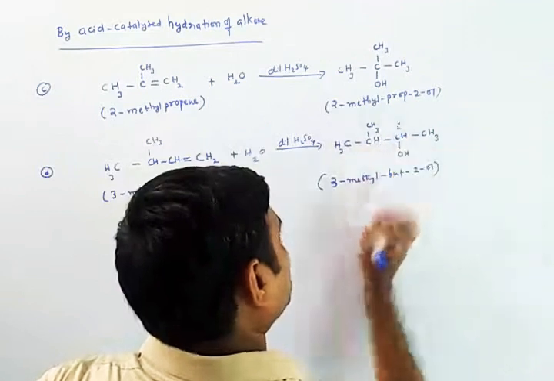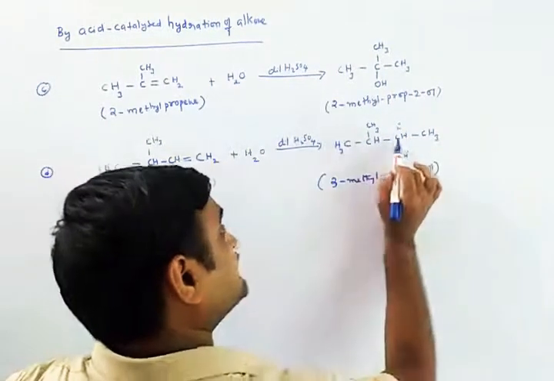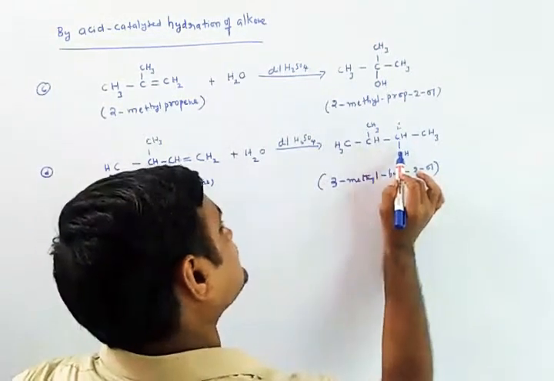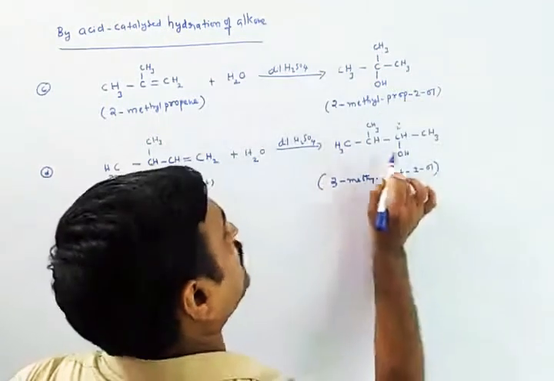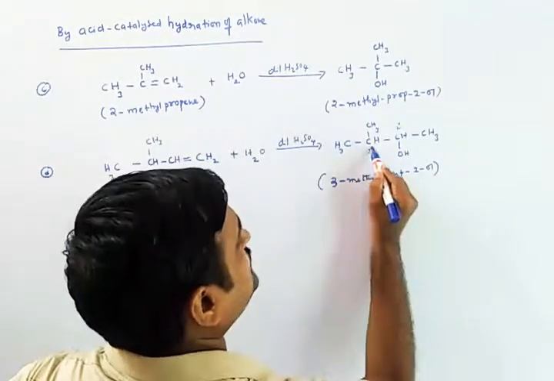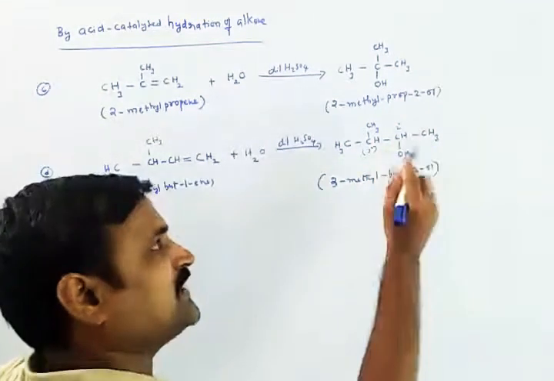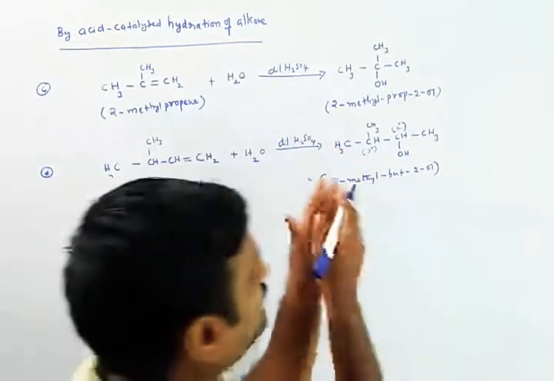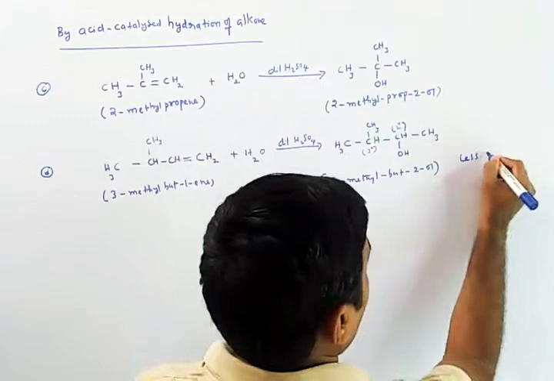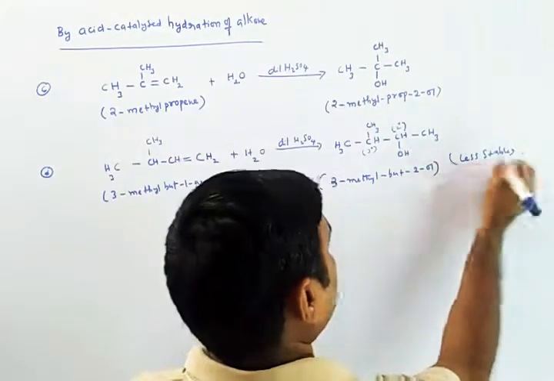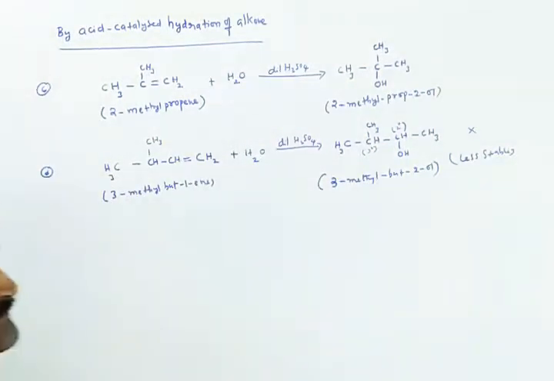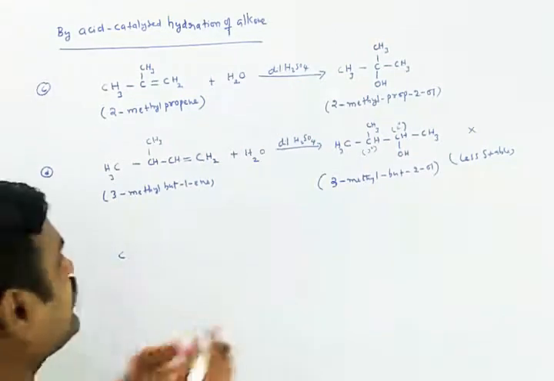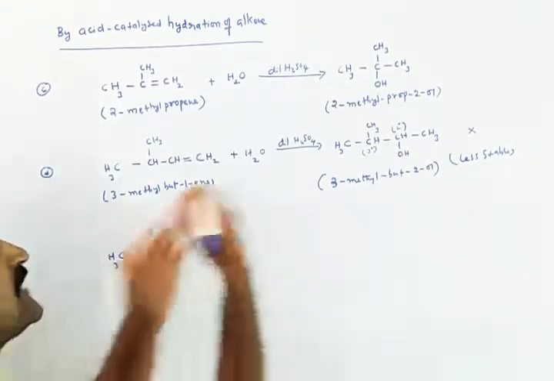Actually, this carbon is a secondary carbon. If this carbon is not allowing this attack because of some rearrangement, then this OH might be on this carbon. Actually, this carbon is a tertiary carbon. So what is stable in this discussion is the tertiary carbocation. So the product we obtained is not stable. It is less stable and is not going to be suggested. So it will produce a stable tertiary carbocation, and then the reaction will proceed.